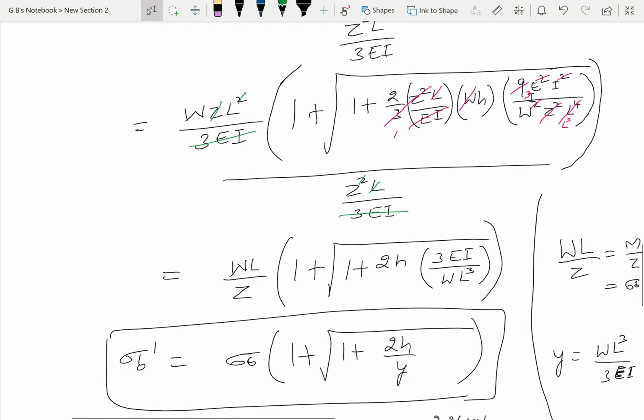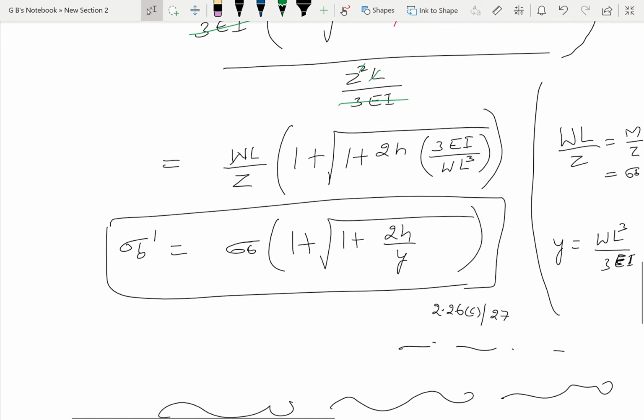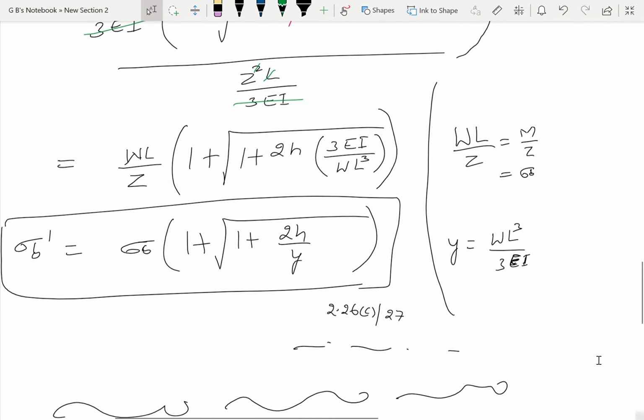This is WL by Z into 1 plus square root of 1 plus 2H, this is 3EI divided by WL cube. But you know that WL cube divided by 3EI is nothing but the static deflection Y that we have written here.